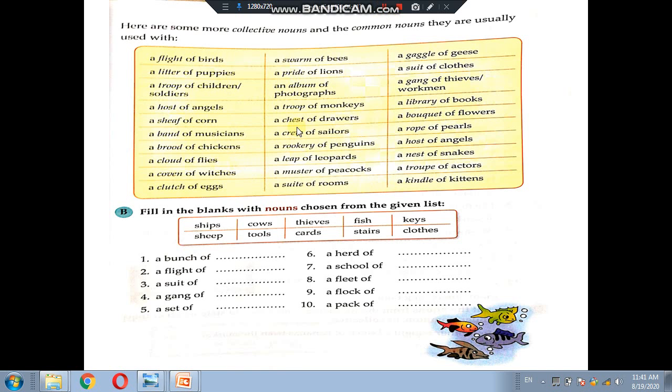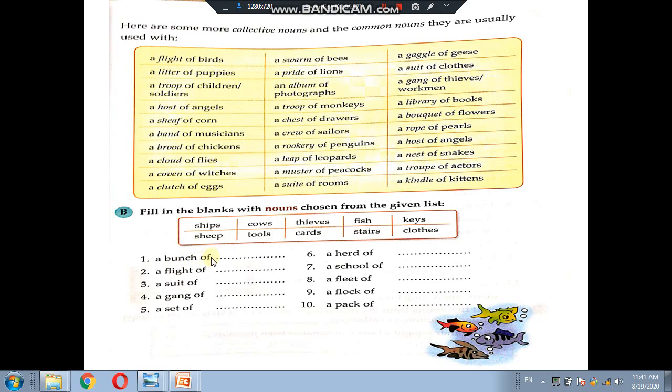This is the page of your grammar tree and there are a lot of collective nouns given. You can read all these and focus on exercise B, because you have to do exercise B that is mentioned in your booklet. The words are given here. This is simple because the collective nouns are here and nouns are in this box.